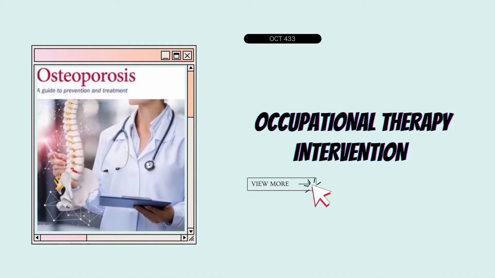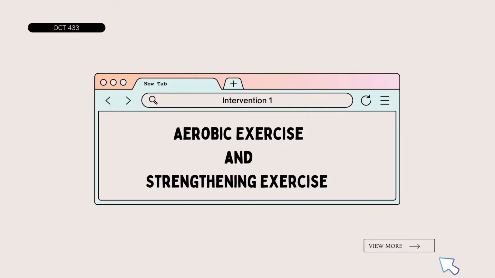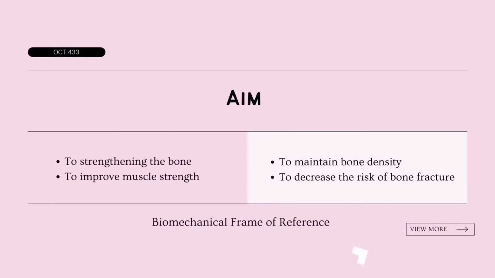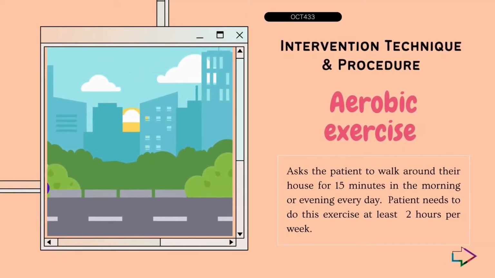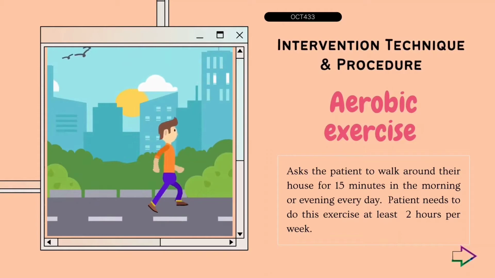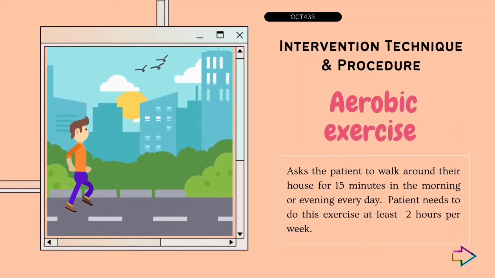Next, what is the occupational therapy intervention for osteoporosis? Intervention 1 for osteoporosis is aerobic exercise and strengthening exercise. The aims are to strengthen the bone, improve muscle strength, maintain bone density, and decrease the risk of bone fractures. This intervention is based on the biomechanical frame of reference. There are many examples of aerobic exercise. One of them is walking. This activity can be done 50 minutes every day, in the morning or evening, and at least 2 hours per week.